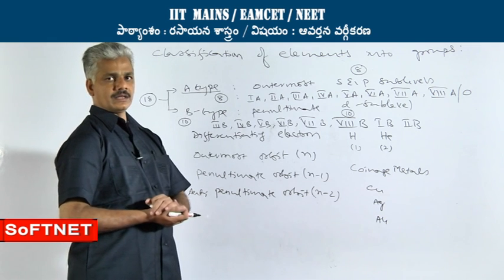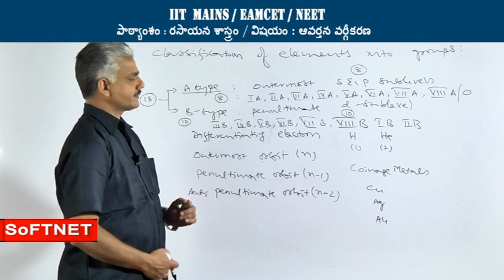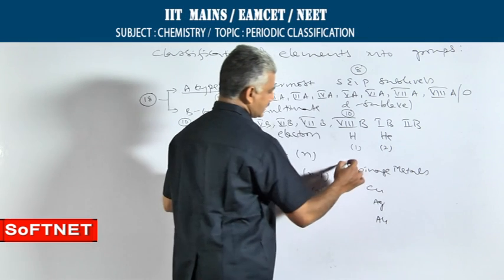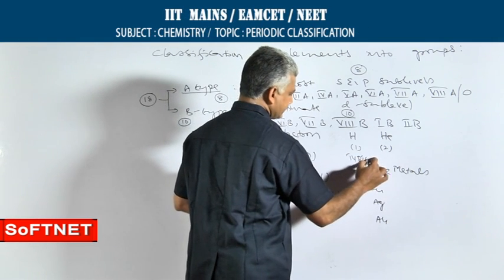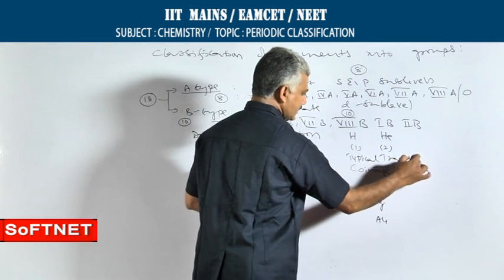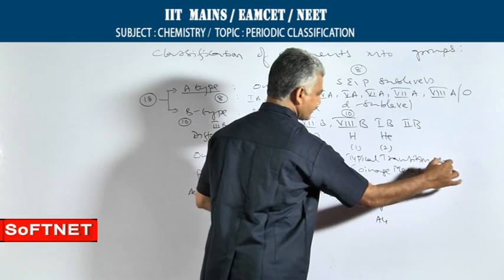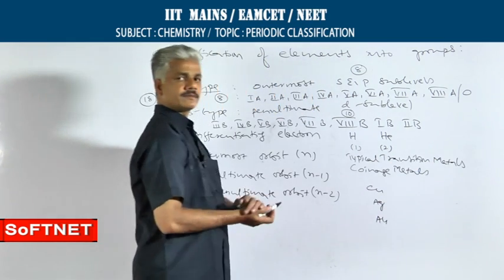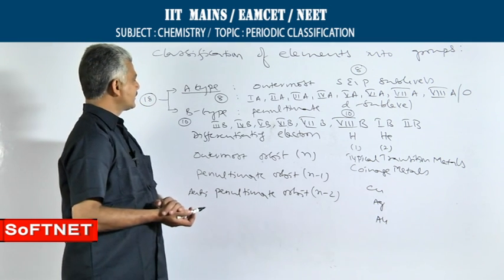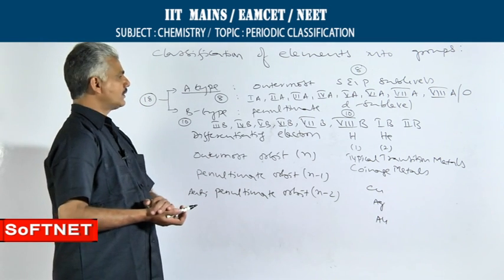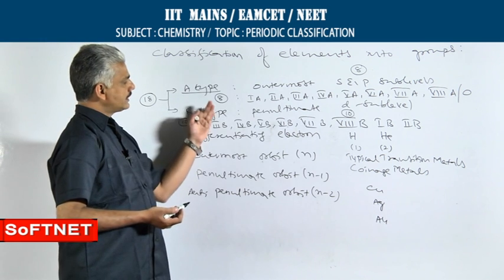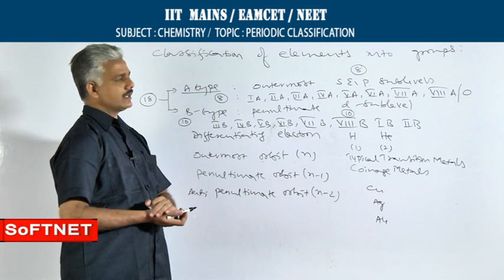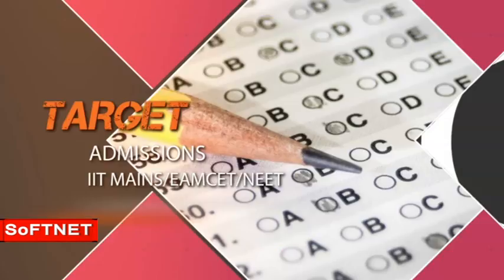That is why they are called coinage metals. These are also called typical transition metals. That is the classification of elements into groups. A further detailed study of groups can be done in this manner.